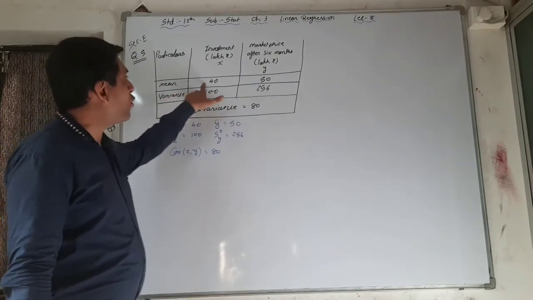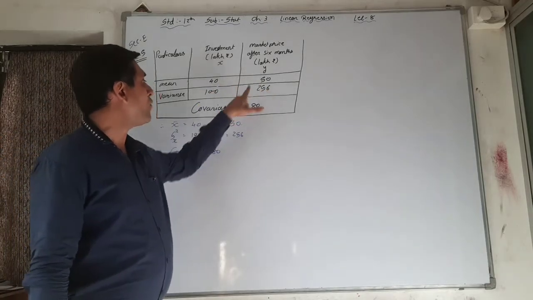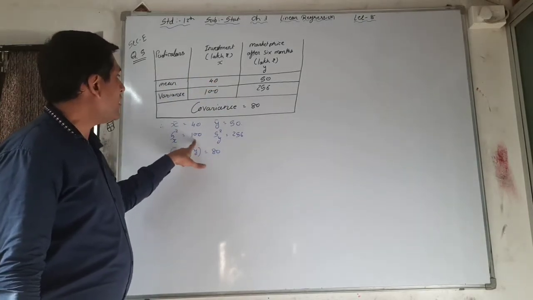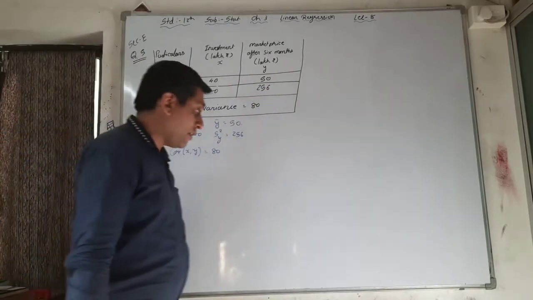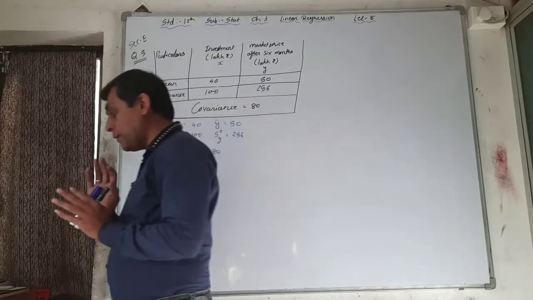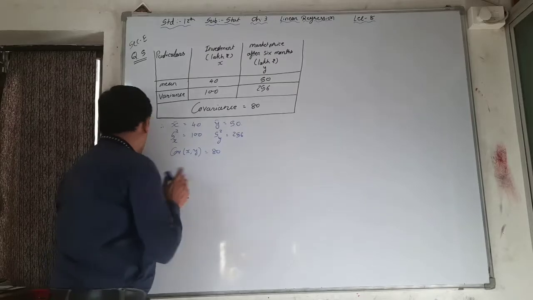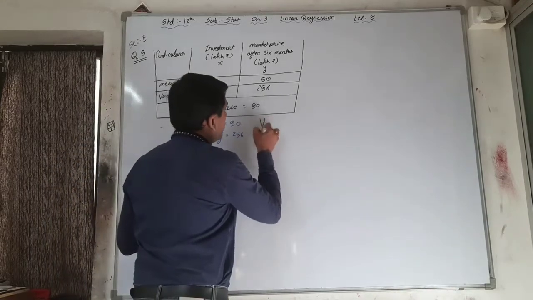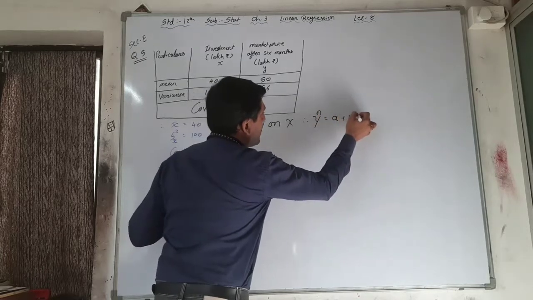Here the means are 40 and 50. Mean of x is equal to 40, that is your x bar. Mean of y is 50, that is your y bar. Variance of x, that is sx square, is 100, and variance of y, that is sy square, is 256. And the main information given is covariance of xy is 80. See here, COV of xy is 80 is given. Now the question is: obtain the regression line of y on x. That is y cap is equal to a plus bx.